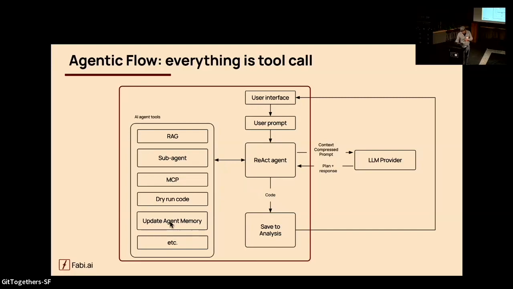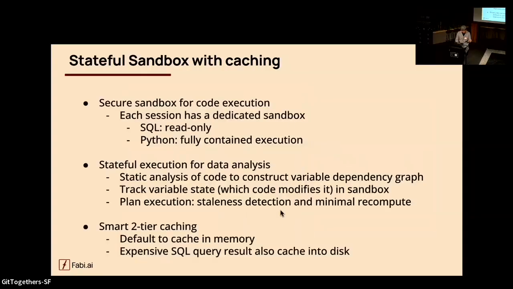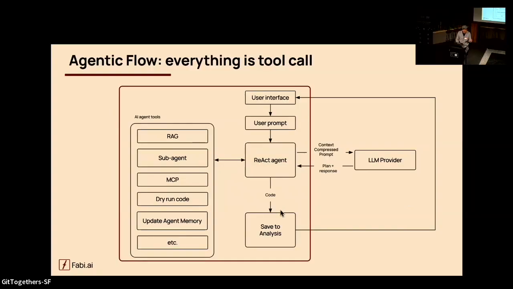And then on the other hand, whenever a user uploads some file, like a connected data source, we literally leverage this agent itself to do some random data exploration, and it would come up with some kind of context for itself for future analysis. So this is a really cool part: the agent itself can generate the context for itself.